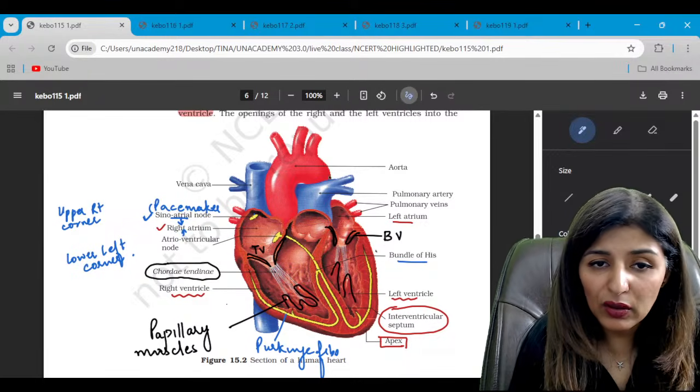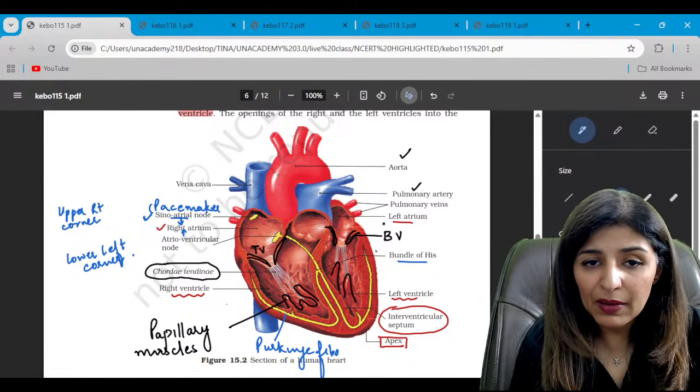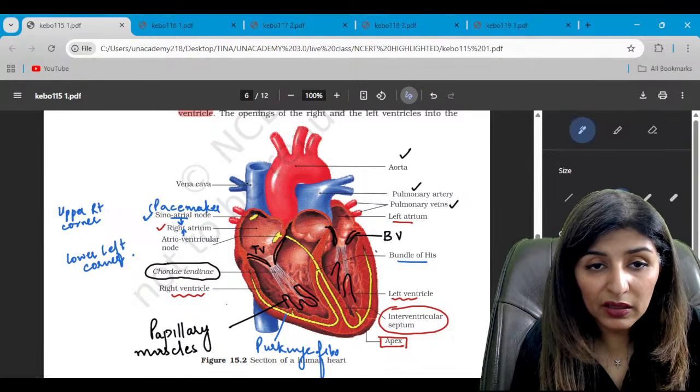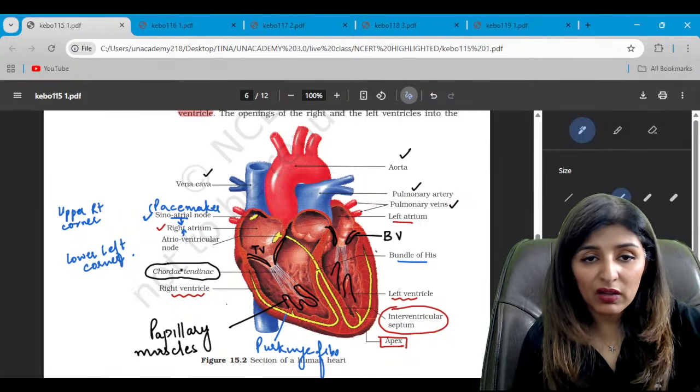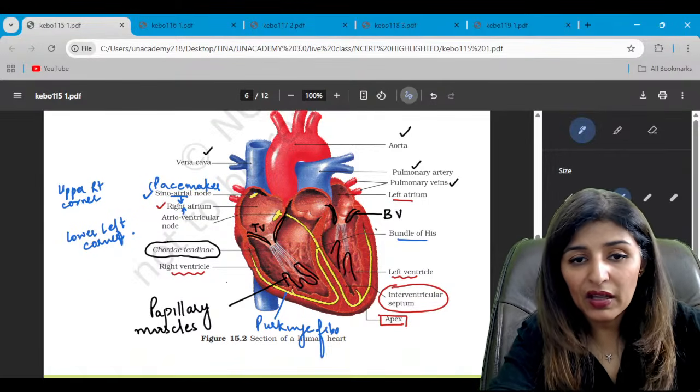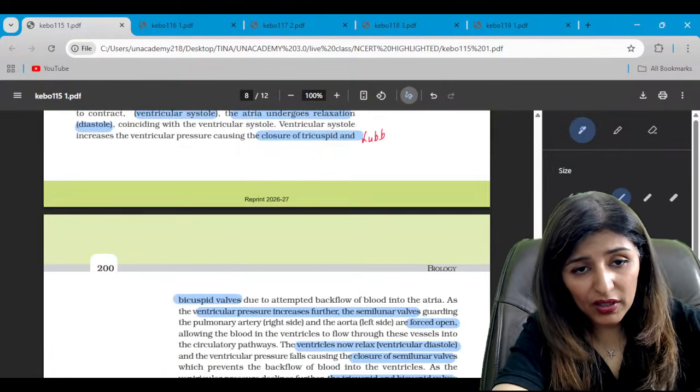Is it clear? Now this is the aorta. This is the pulmonary artery. There are 4 pulmonary veins entering into the left atrium. This represents the largest veins, the vena cava: the superior vena cava and the inferior vena cava. Are we clear? Alright guys.